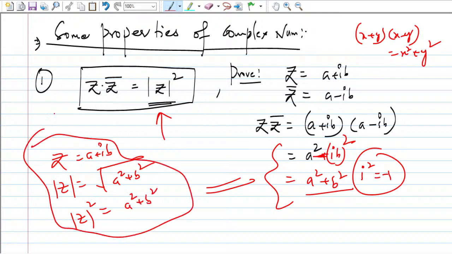This is how you can prove any identity, any property of the complex number. This is very, very important. This is how we solve the question. To make yourself confident, you must know how to prove anything. This is one property. Let's take a look at the second property.